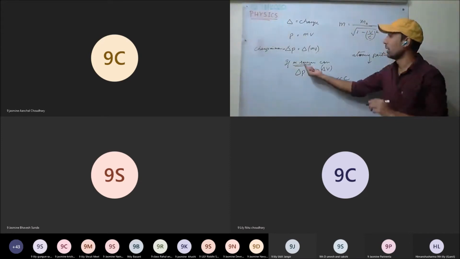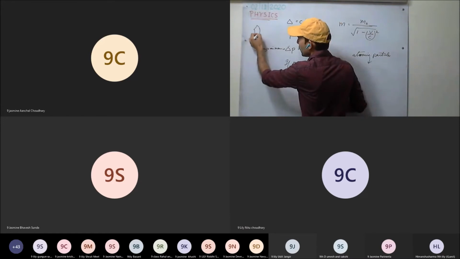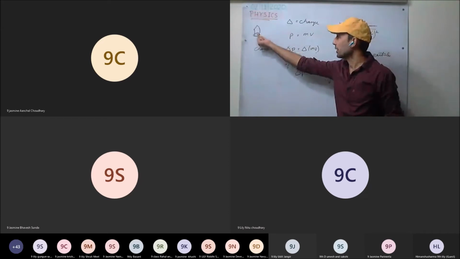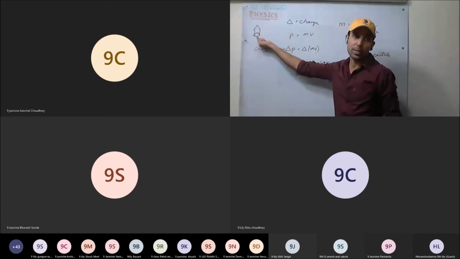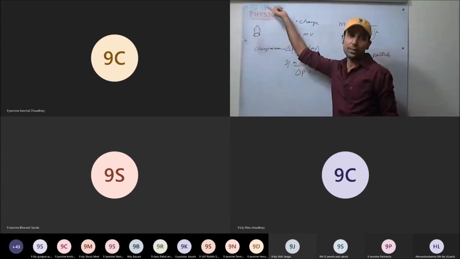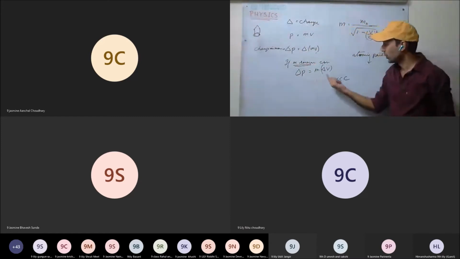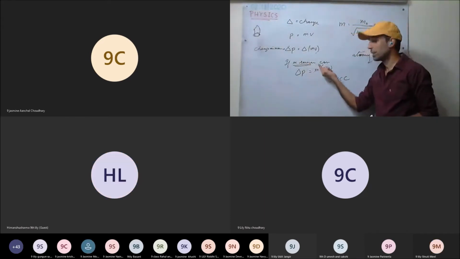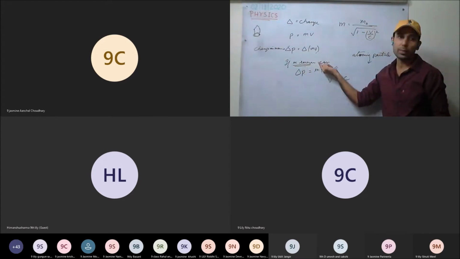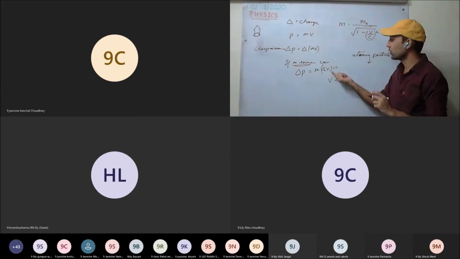So majorly mass remains constant. One example I can give you is the rocket. It continuously burns the gases, the O2 and other gases, so its mass continuously decreases as you go up in the air, because the fuel is continuously decreasing. This is clear? This equation holds true when mass remains constant. So we have one condition: mass must be constant for this equation to hold true.